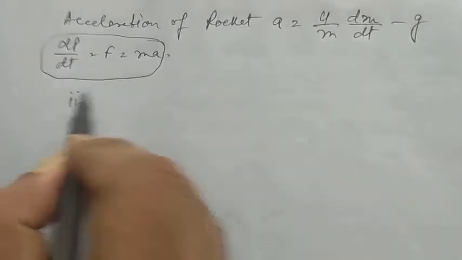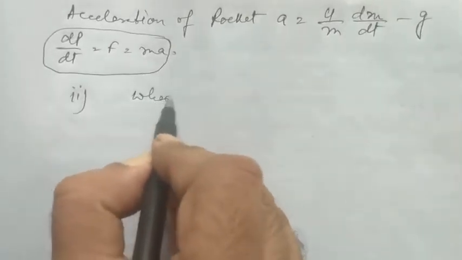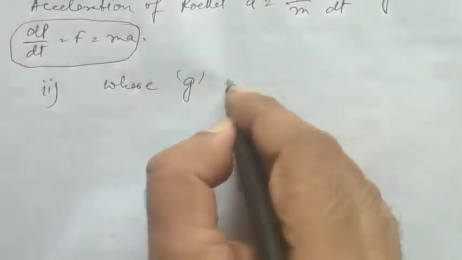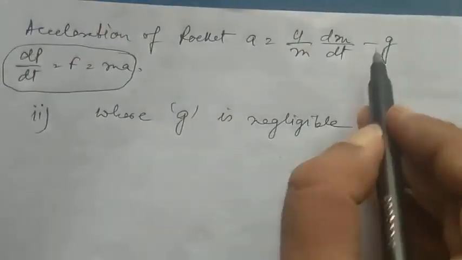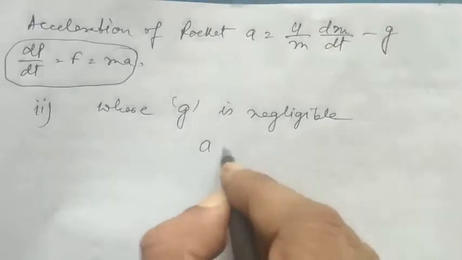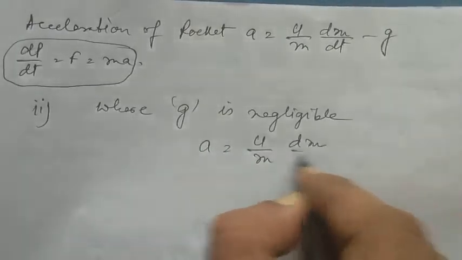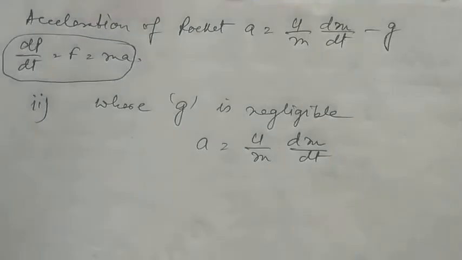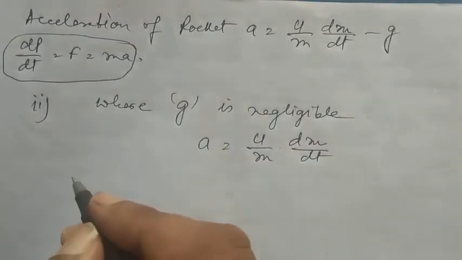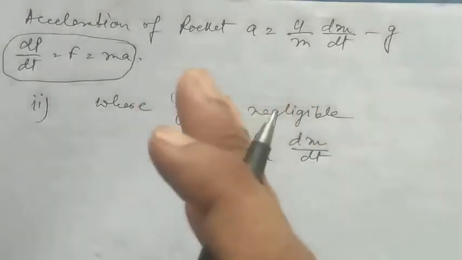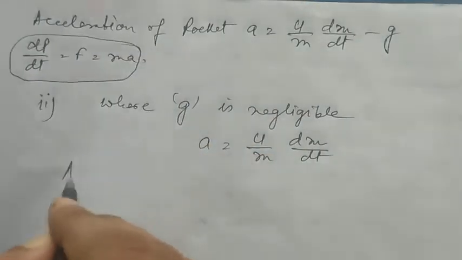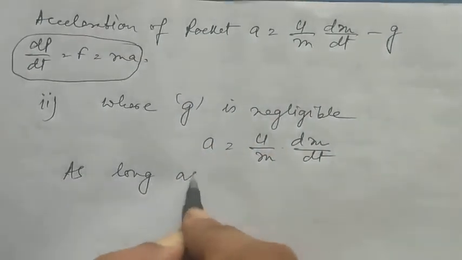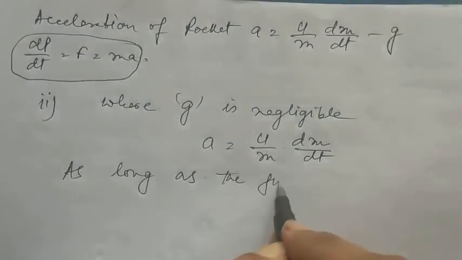Now the second case is where g is negligible. If g is negligible, now this g becomes 0. So a will become u by m dm/dt. As simple as that. Now as long as the fuel burns, the rocket will accelerate because there will always be a decrease of mass.